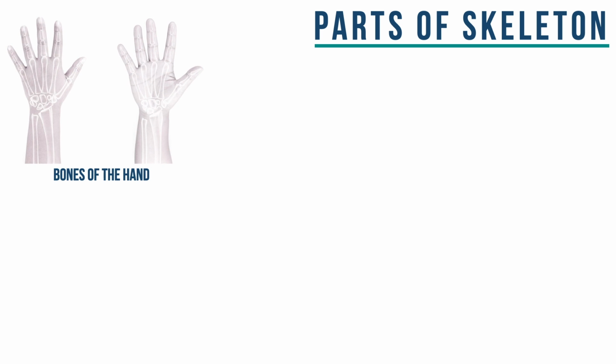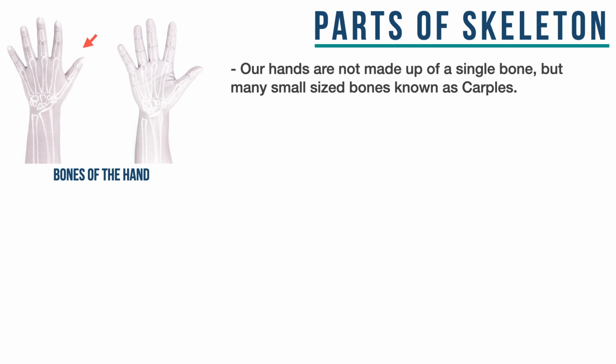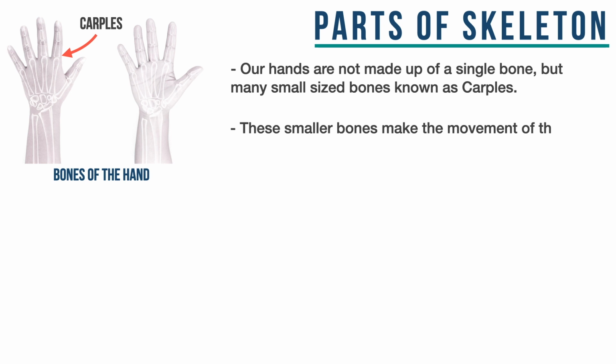Now let us examine various parts in the skeleton. If you look closely and try to feel it, you will realize that the bones in our hands are not singular bones. Fingers in our hands are made up of a number of smaller bones that are known as carpals. This is the reason why we are able to move our fingers with considerable flexibility. Else, this would not have been possible.